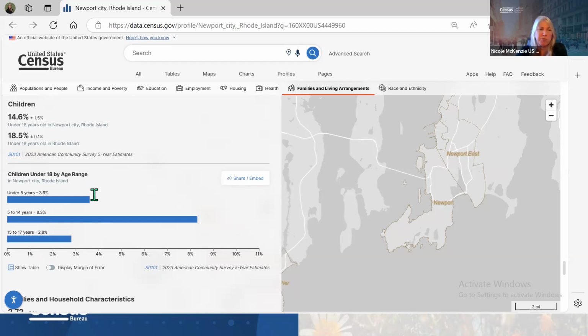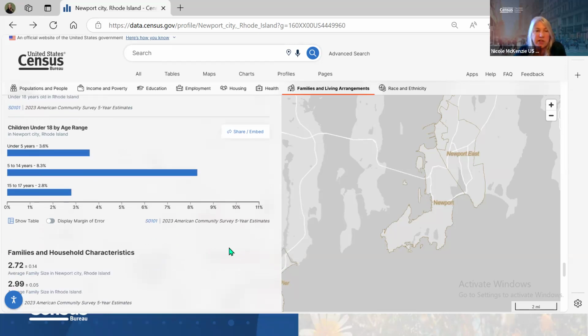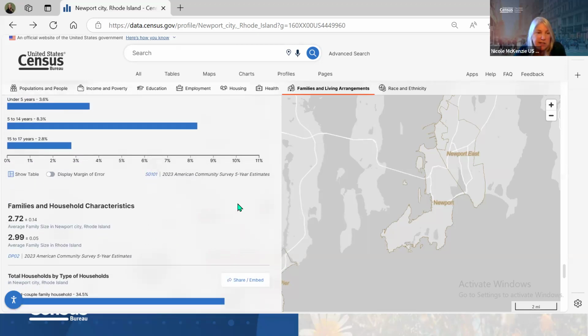If you want to put in a preschool program, this is only showing 3.6%, but it wouldn't include children that were born in 24 and 25, and maybe you have larger populations that you could pull from another source to make that case.